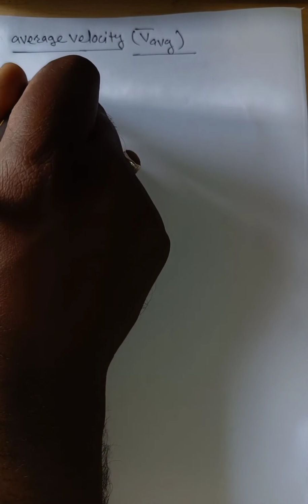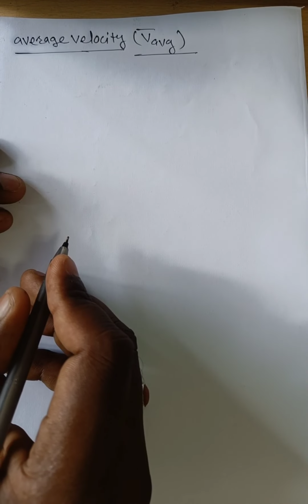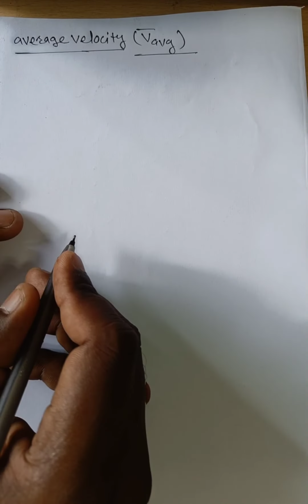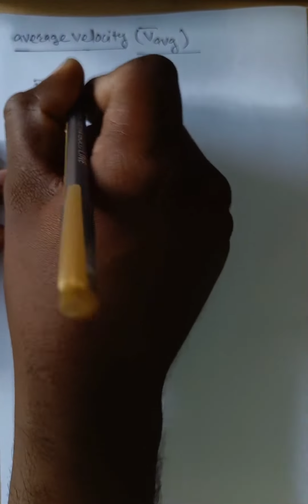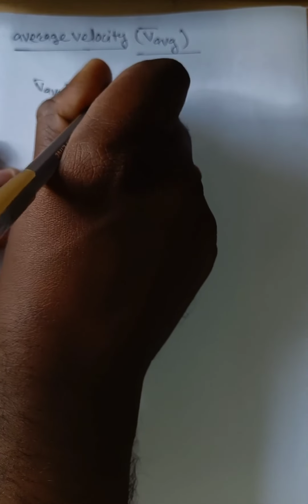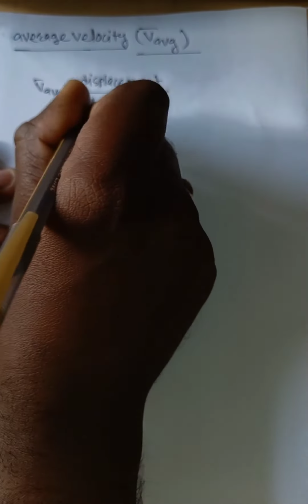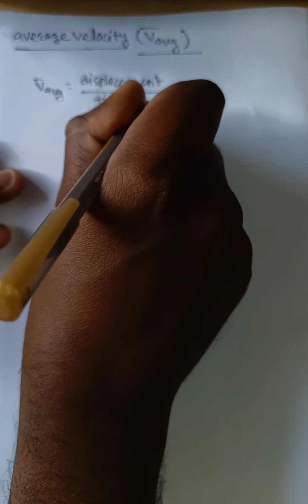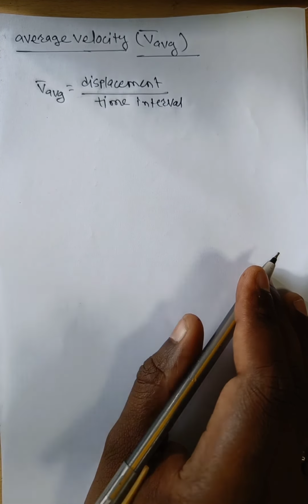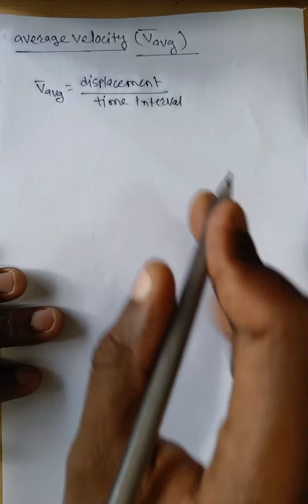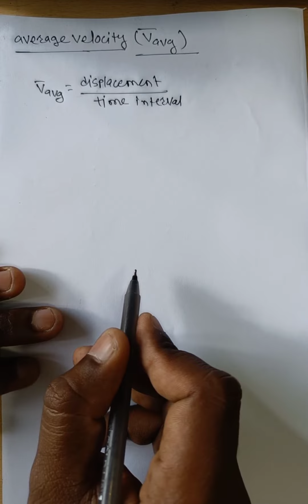Today we have discussed average velocity and average speed. What is meant by average velocity? Average velocity is defined as the ratio between displacement and time interval. Average velocity is nothing but displacement divided by time interval. And how to write the definition? Average velocity is defined as the ratio between displacement and time interval.